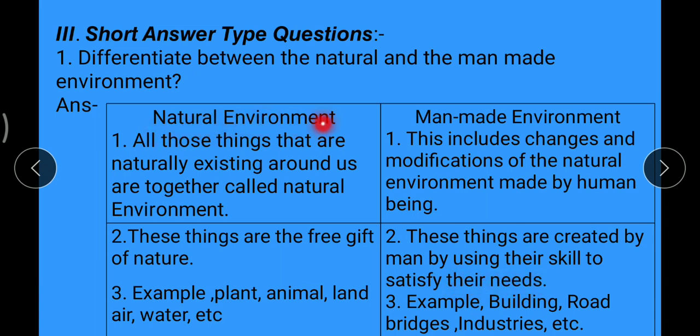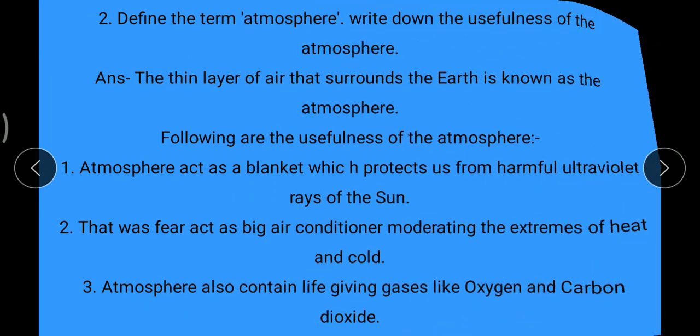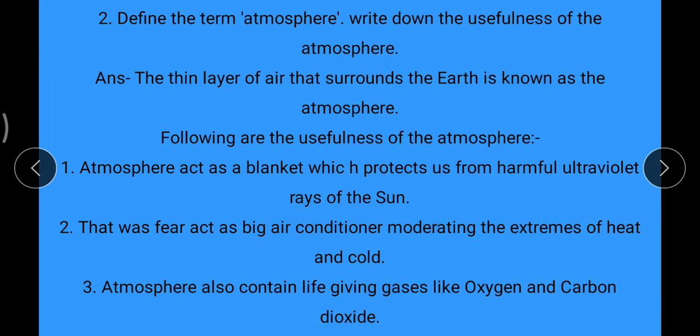Again, in natural environment, examples are plant, animal, land, air, water, etc. In man-made environment, examples are buildings, roads, bridges, industries, etc. Next question is define the term atmosphere. Write down the usefulness of the atmosphere.